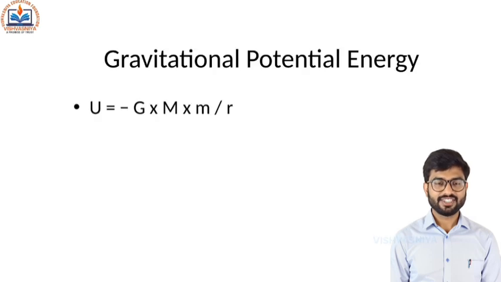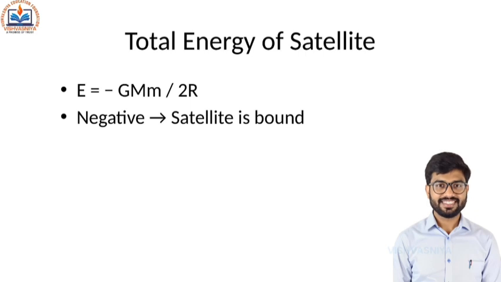Gravitational potential energy is given by the formula U = -GM / r. It is negative because we assume zero potential energy at infinity. Total energy of a satellite in orbit is the sum of kinetic energy and potential energy. That is, E = -GM / 2R. This negative value indicates that the satellite is gravitationally bound to the planet.